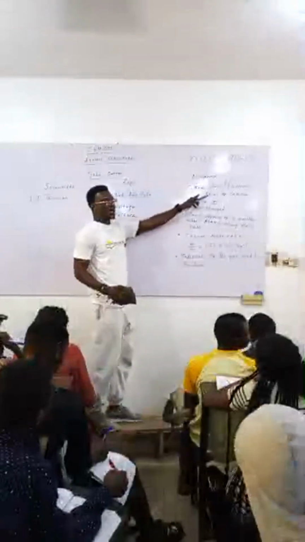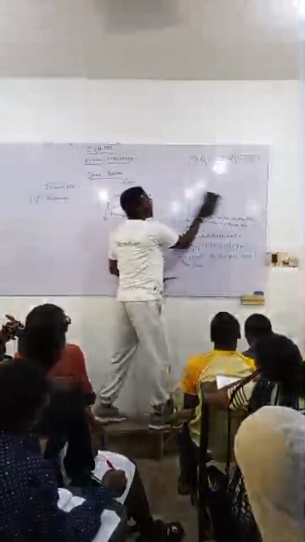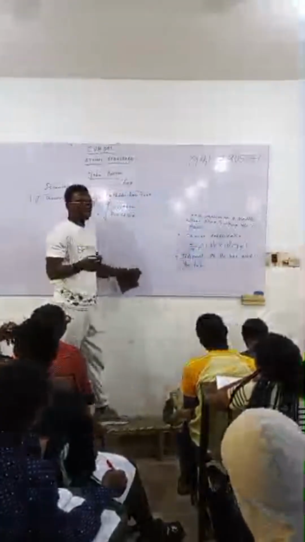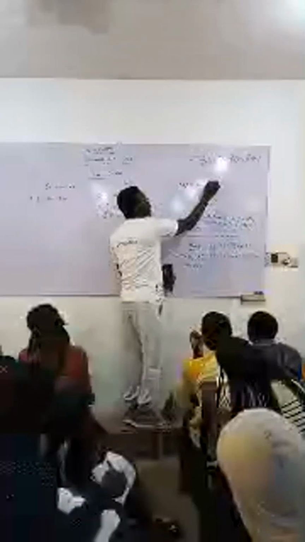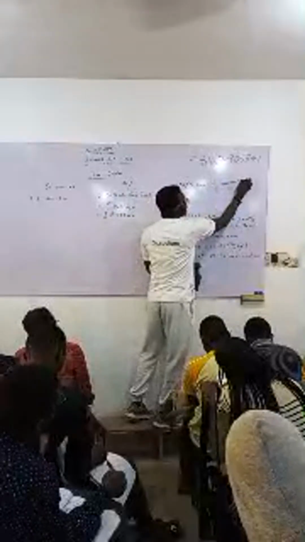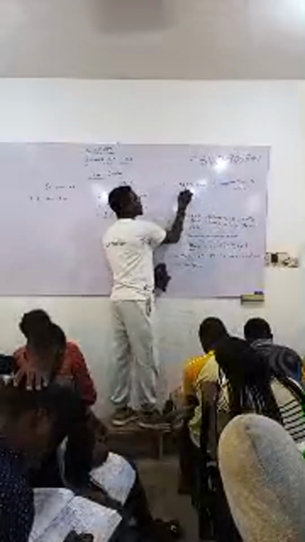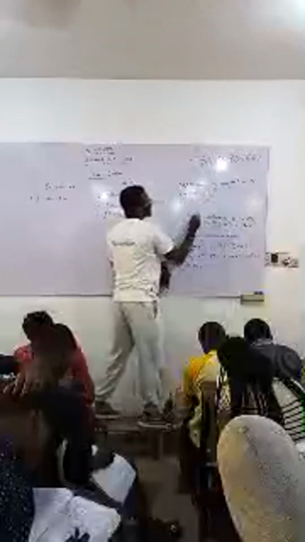So can I rub this part? Please. Another thing you need to know about cathode rays is that they are deflected. Cathode rays are deflected when placed in a magnetic or an electric field. What does that mean?